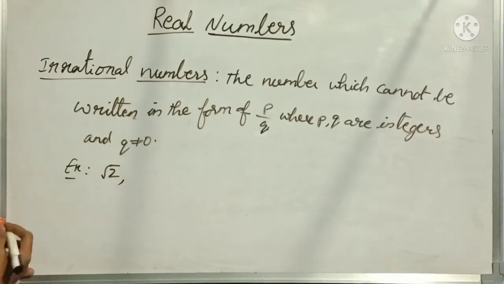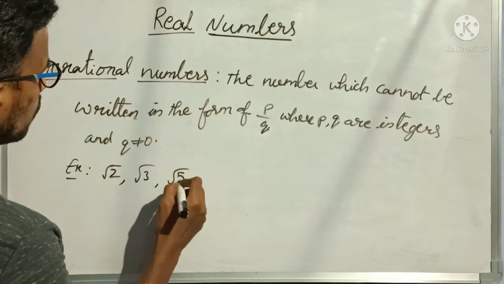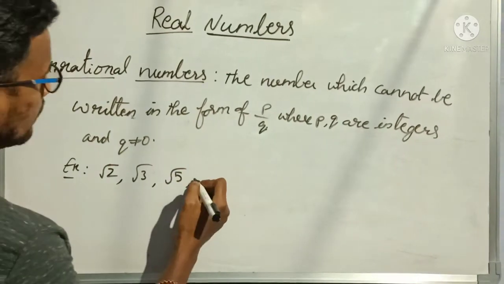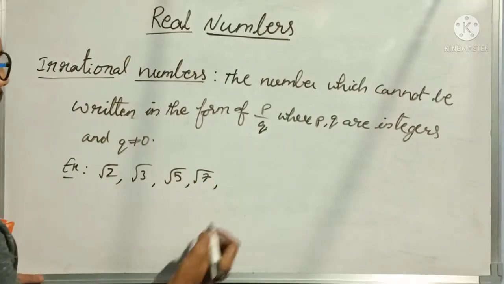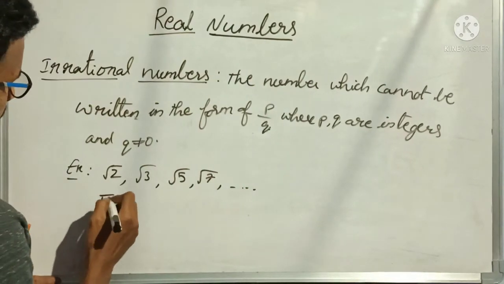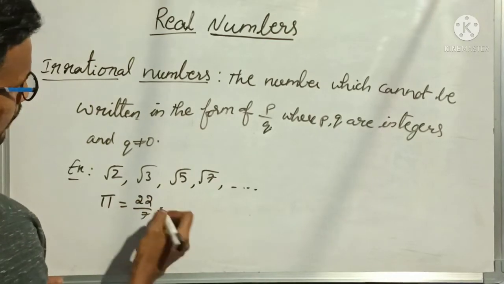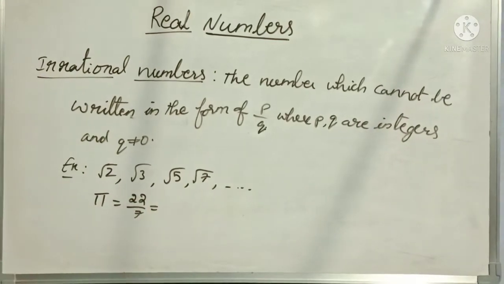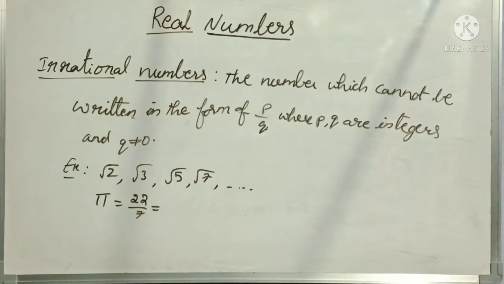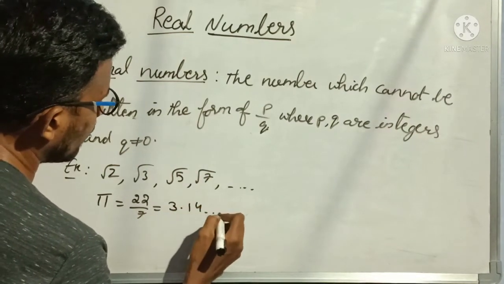Root 2 is an irrational number. Root 3 is an irrational number. Root 5 is an irrational number. Root 7 is an irrational number, and so on. And one more, pi. Pi value is something like 22 by 7. Some non-terminating and non-recurring decimals. For suppose pi value, we can write 3.14 something something.